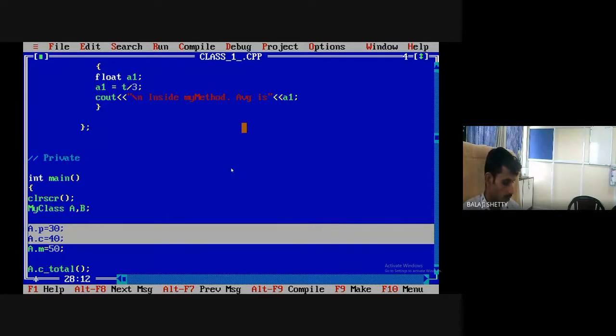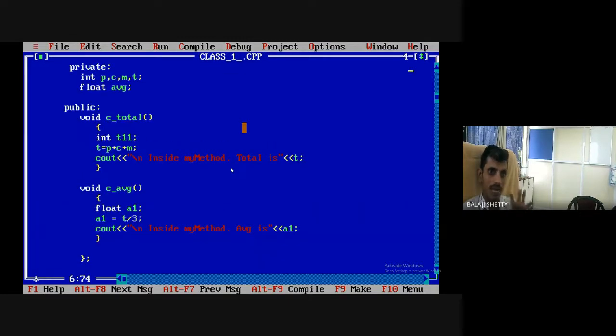Private data members and member functions are accessible only in public member functions. Clear? Here I will get the error. See now, I get the error that private members are not accessible.